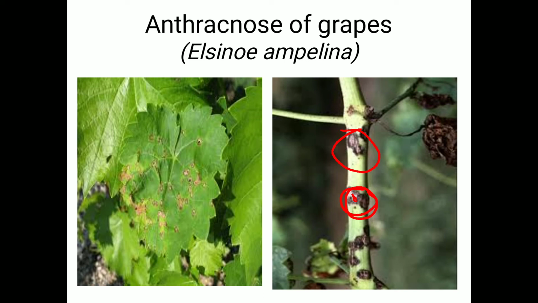Then we shall spray Bordeaux mixture 1% after 10 to 15 days of intervals, or use resistant varieties, for example Bangalore Blue, Beauty Seedless, Bharat Early. Golden Muscat is an important resistant variety to anthracnose of grapes.